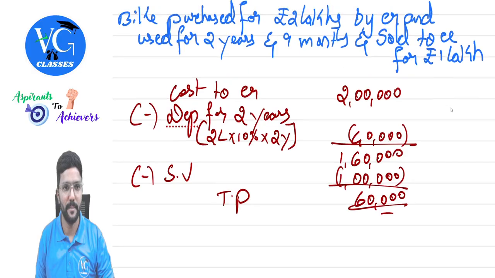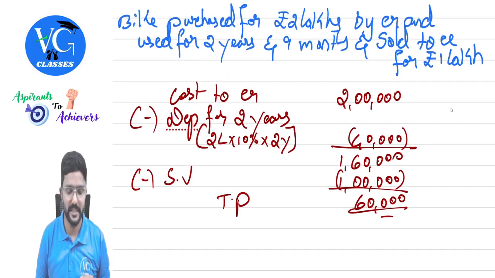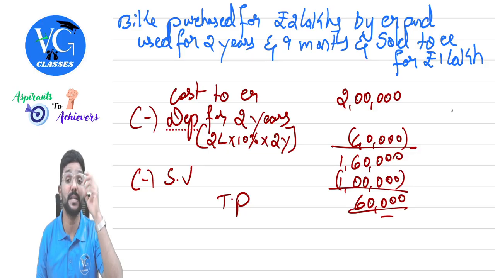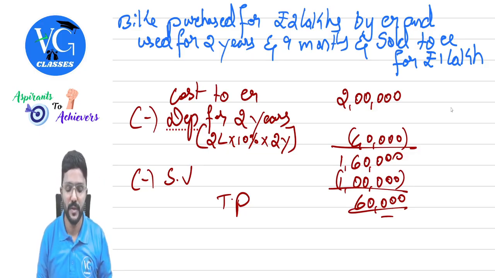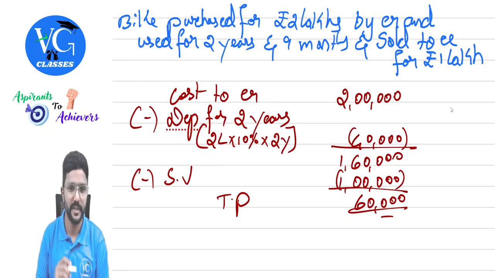One more example. The previous example was under the WDV method. This I have taken under the SLM method. A bike purchased for 2 lakhs by the employer, used for 2 years 9 months, and sold to the employee for 1 lakh rupees. So take the cost to the employer. Then reduce depreciation for the completed years of usage, that is 2 years, under the straight line method at 10%. So 2 lakh into 10% into 2 years. As it is the straight line method, depreciation will be on actual cost, guys.